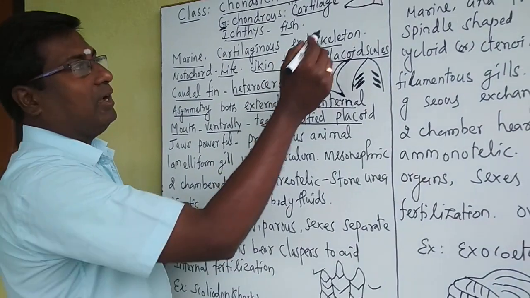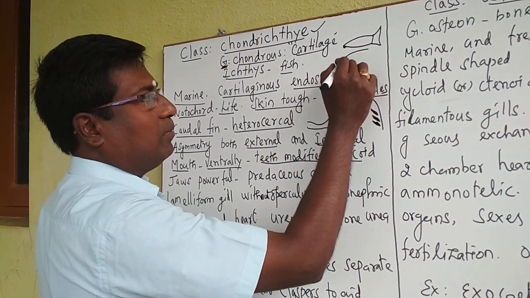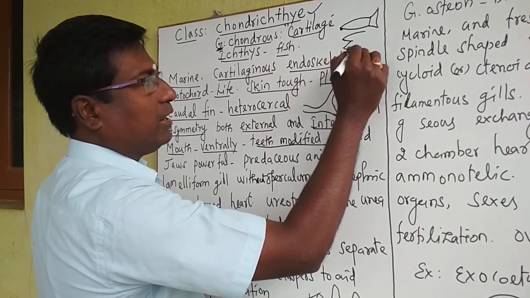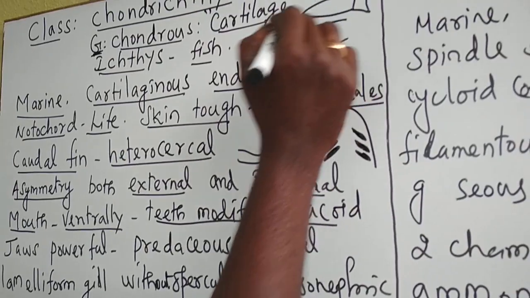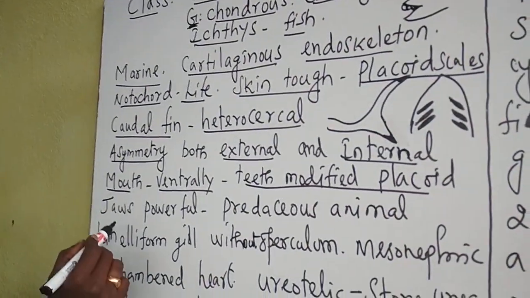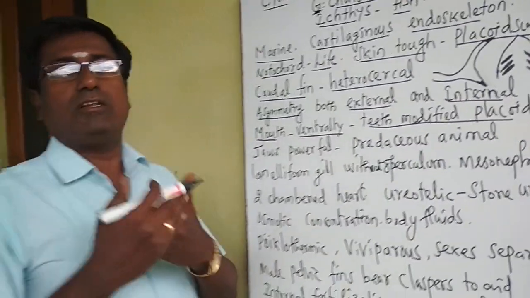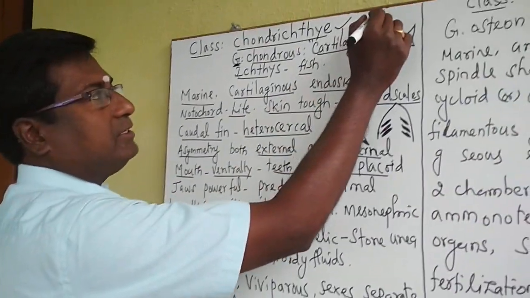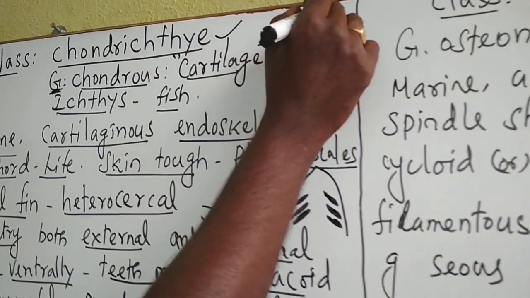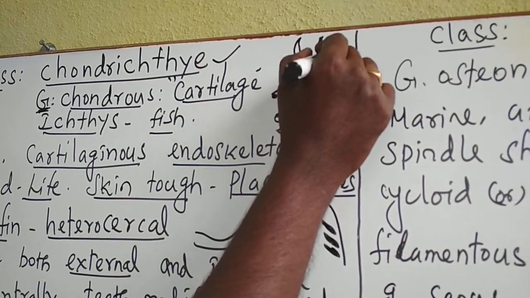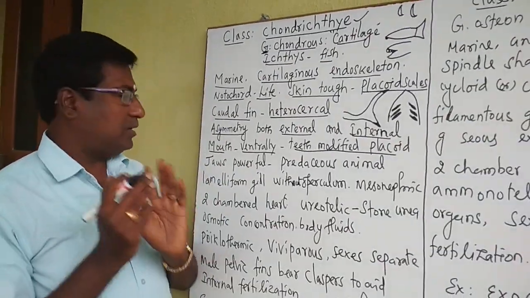For example, look at this mouth, inside the mouth. These placoid scales are backwardly directed. They are used to capture the prey. Backwardly directed means they are curved backward, like this. This is used to capture the prey.